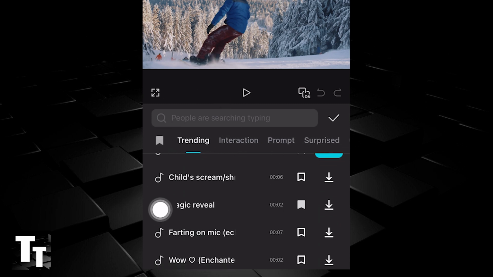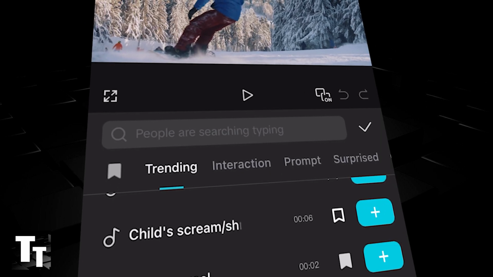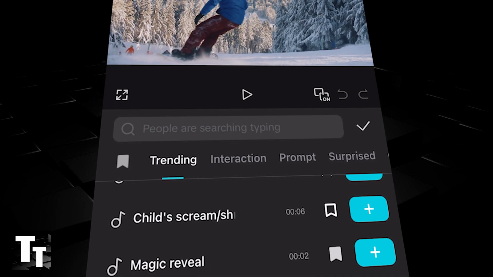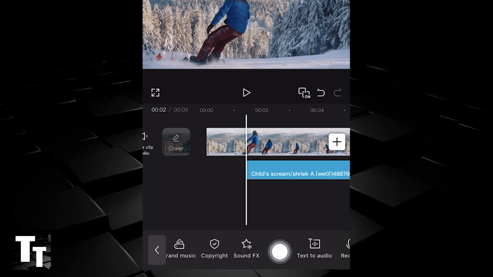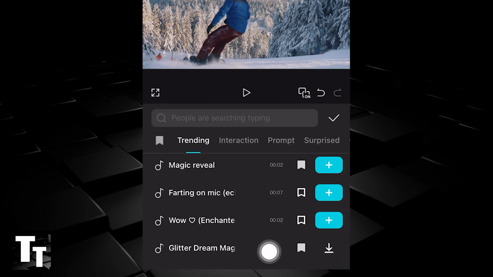Click on any one of these sound effects to preview. You notice now that you can add it by clicking the plus icon. Do the same thing if you want to add another sound effect, clicking sound effects and adding the plus icon.